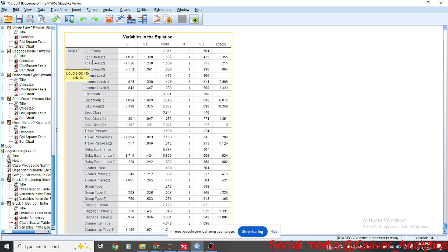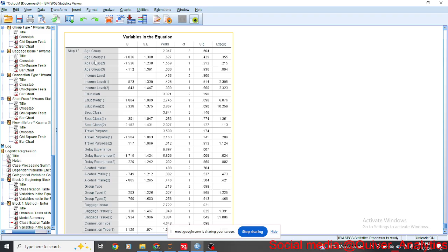And how we use it is that we say the age group 1. Remember, the first age group is between 18 to 25, and the last one is 60 plus. So we interpret this by saying that this age group is 35.5% less likely to be chaotic than people who are 60 and above. Why 60 and above? Because while we were fitting this model, we left it at default, which is to always reference the last category.